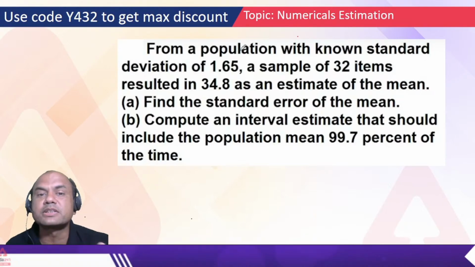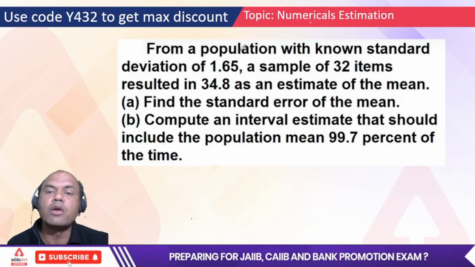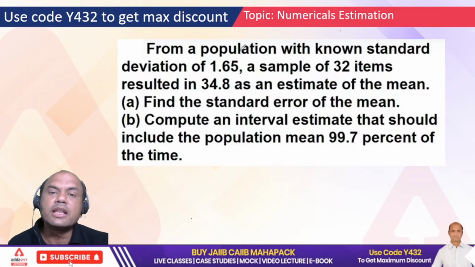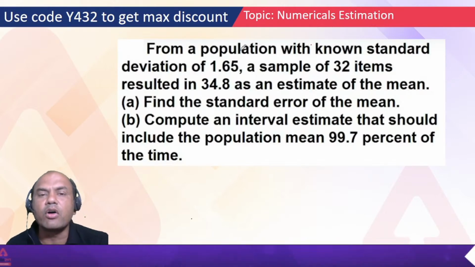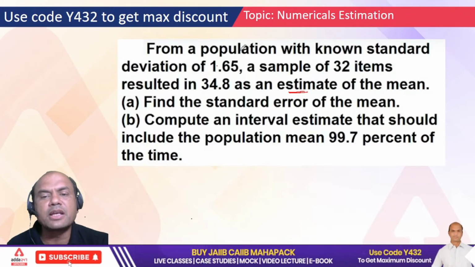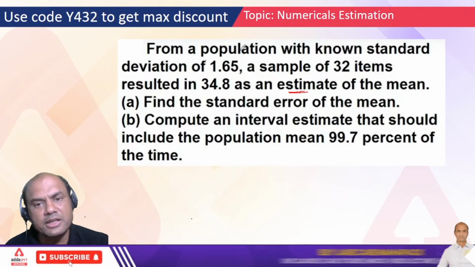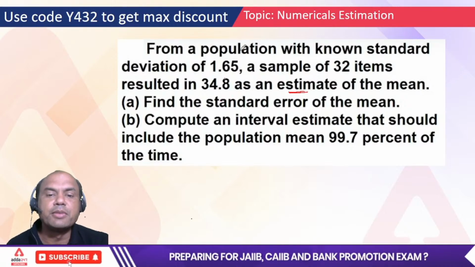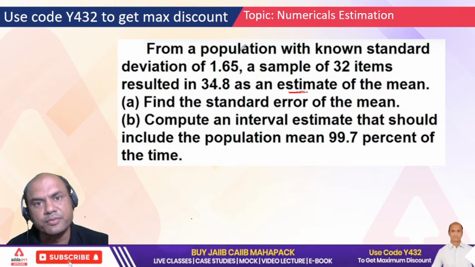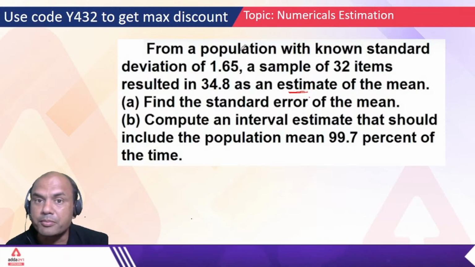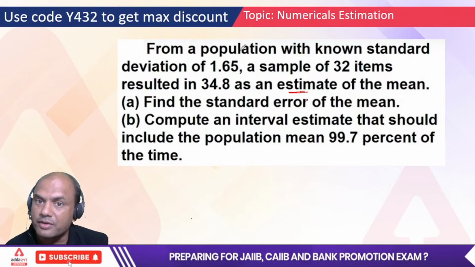These two will always confuse you. So how will you differentiate between estimation and sampling distribution? In a problem of estimation, there will always be a word called estimate. Remaining all terms would be same. So standard deviation would be there in sampling distribution also, sample size would be there in sampling distribution also, and mean would be there in sampling distribution also. But the word estimate won't be there in a sampling distribution problem. Understand this very clearly.